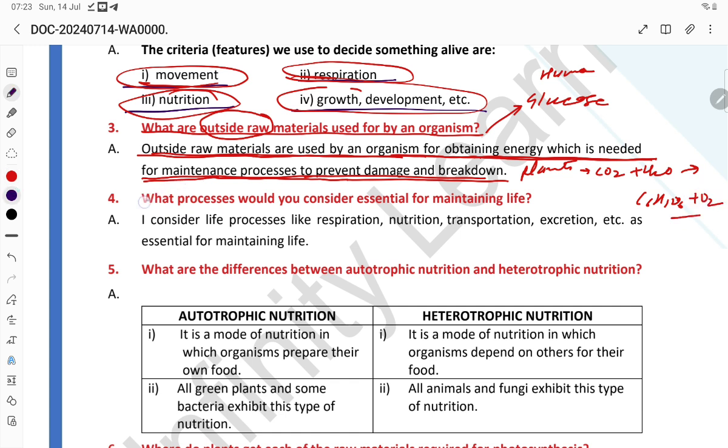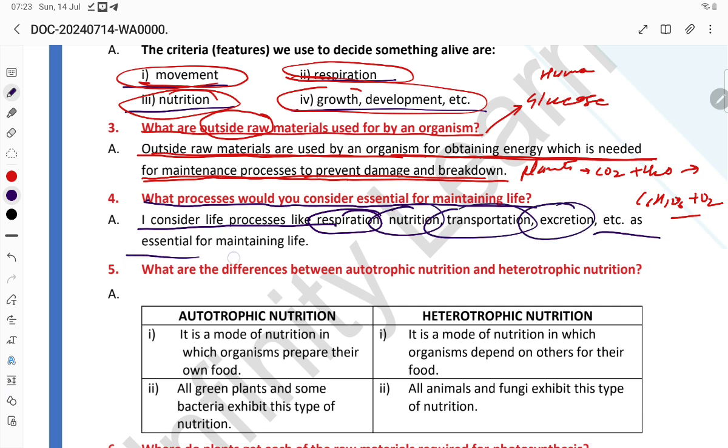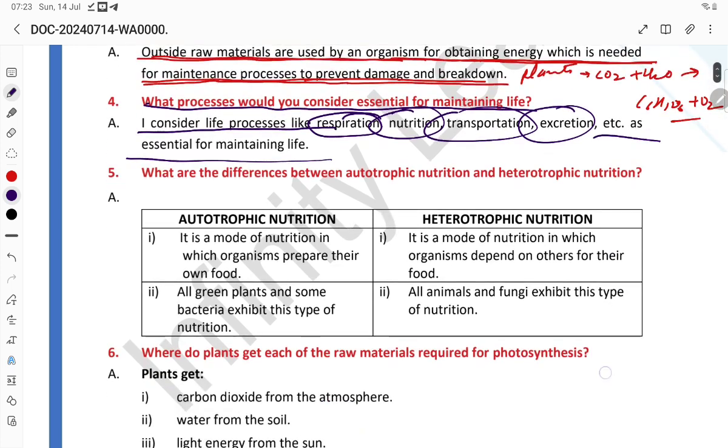Next one you see: what processes would you consider essential for maintaining life? I consider life processes like respiration, nutrition, transpiration, excretion, etc. as essential for maintaining life.